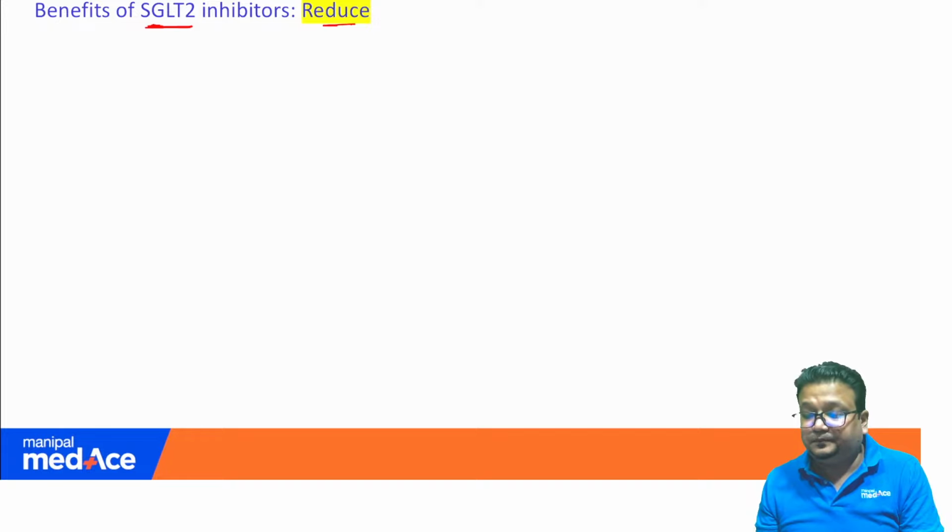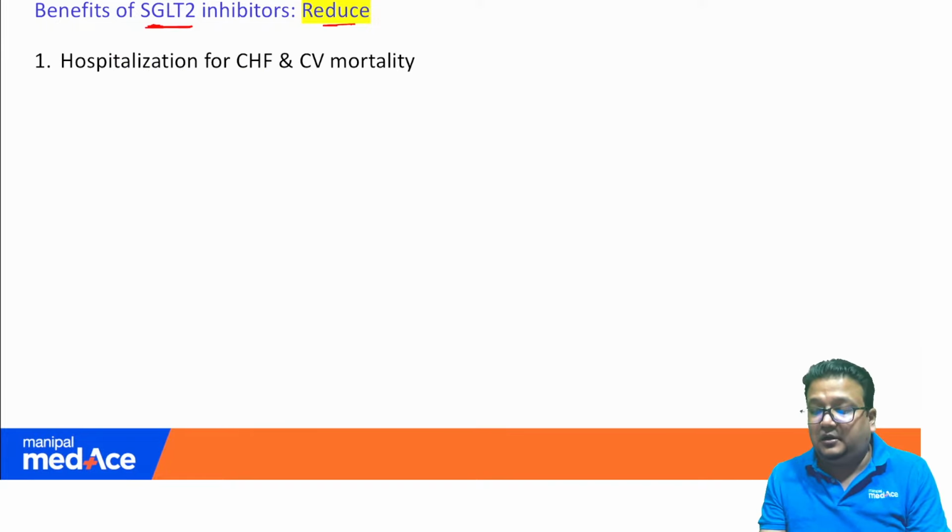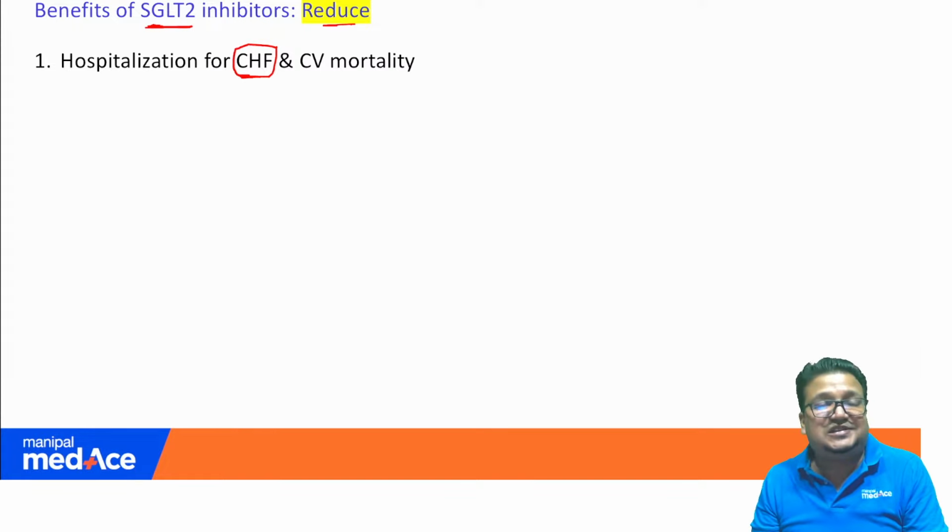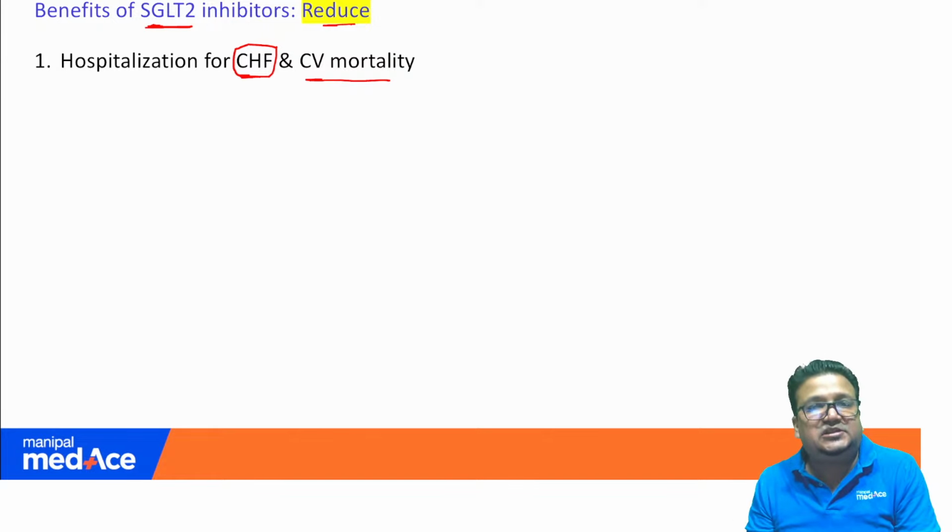They reduce hospitalization for congestive heart failure. The very first point taught under this class of drugs is they reduce hospitalizations for congestive heart failure and cardiovascular mortality. And there we have our answer.